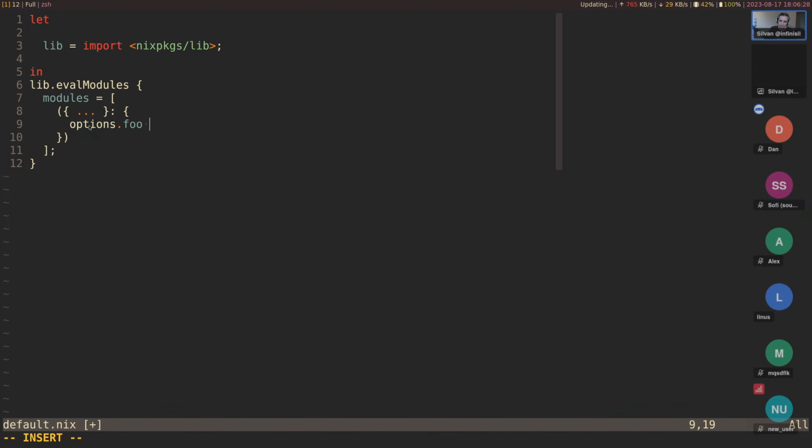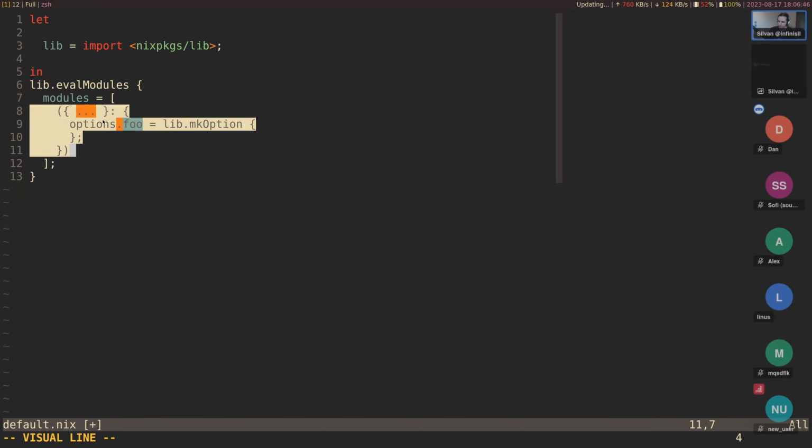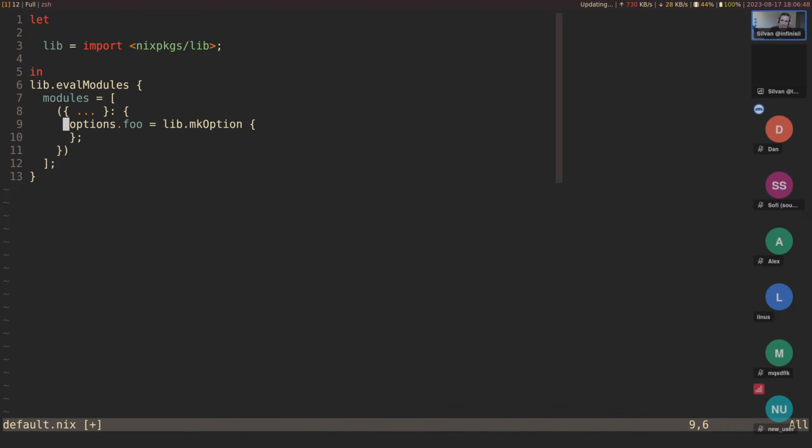Now we say we have an option. Let's say this is foo. We need lib and scope here. Let's add this here. By the way, note that we do also have lib in scope from outside here, so we don't actually need to add lib to the arguments. But if we were to move this module into a separate file, this would break, because the lib comes from outside of it. So I like to always refer to lib in the modules themselves.